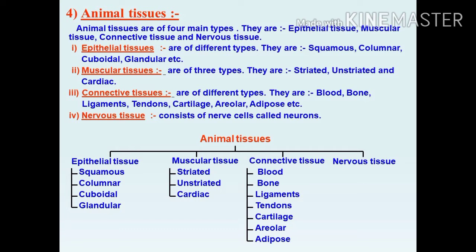Nervous tissue can transmit impulses from one part of the body to another, especially carrying impulses to the brain, and it makes the body respond to these impulses. Nervous tissue is made up of nerve cells called neurons.